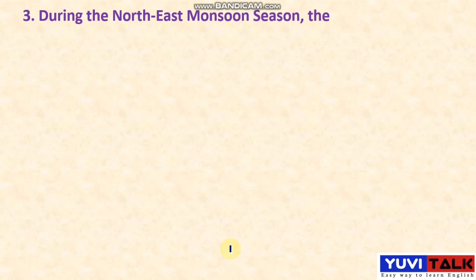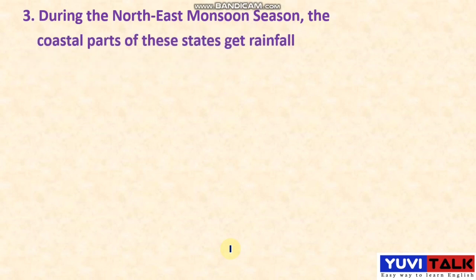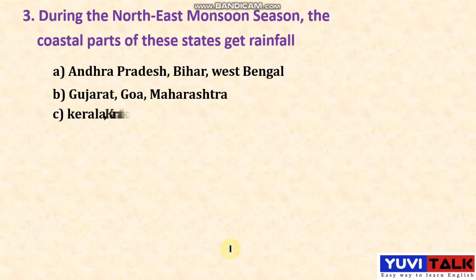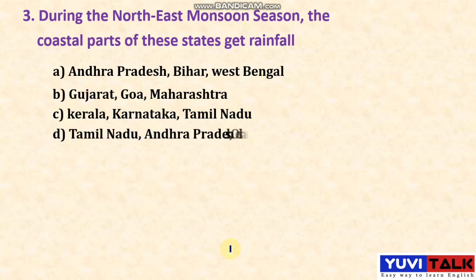Okay students, see, the third question is like this. During the northeast monsoon season, the coastal parts of these states get rainfall. See the question properly. Which states, have any idea? The options are like this. Option A, Andhra Pradesh, Bihar, West Bengal. Option B, Gujarat, Goa, Maharashtra. Option C, Kerala, Karnataka and Tamil Nadu. Option D, Tamil Nadu, Andhra Pradesh and Odisha. So here they have given the 4 options. Among these, which states get the rainfall at the time of the northeast monsoon season?